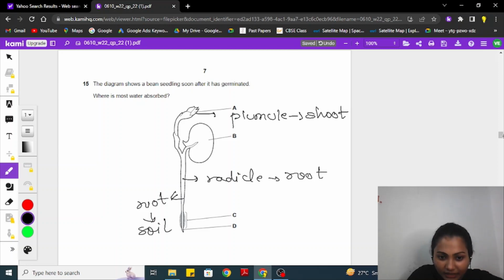Now here we can see, here we have D and this is the tip. This is the root tip, the radicle tip. C is your root hair cells. They absorb most of the water. So the correct option is C for the absorption of water.